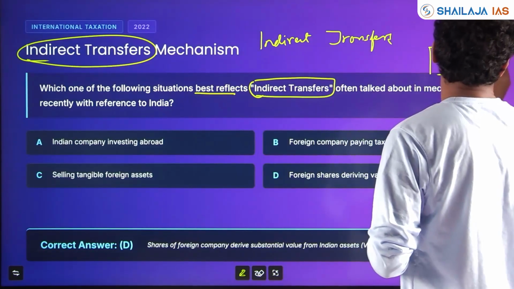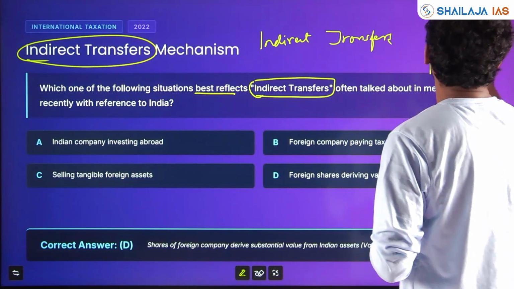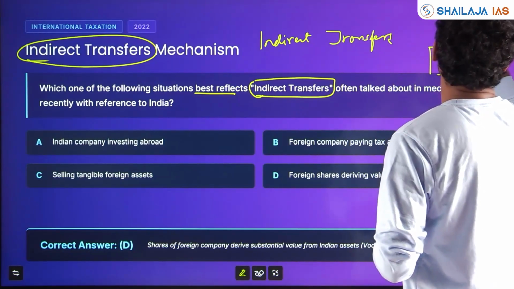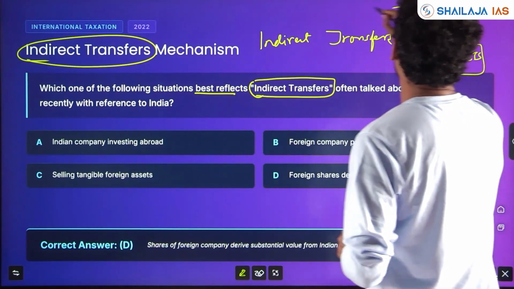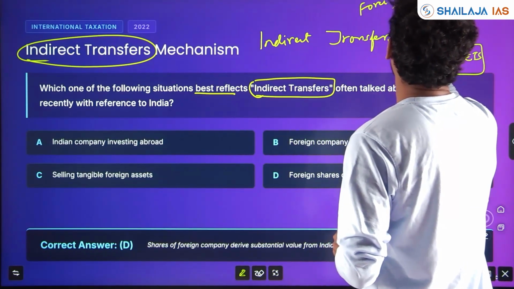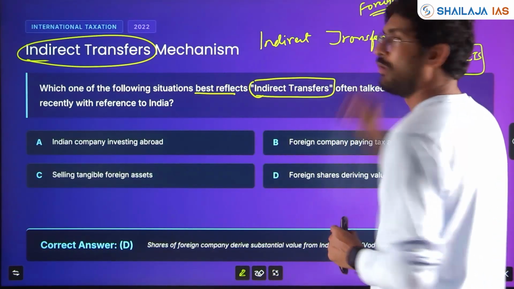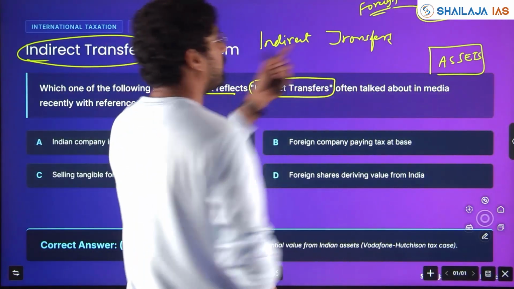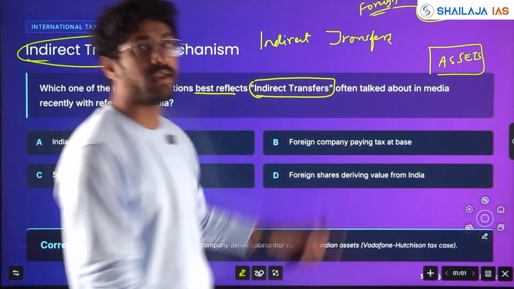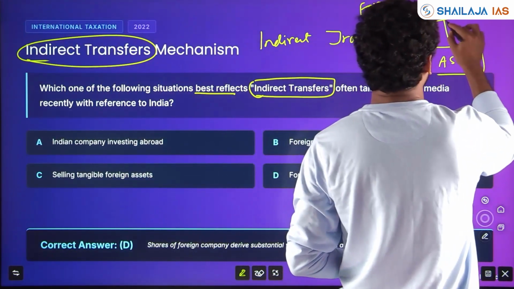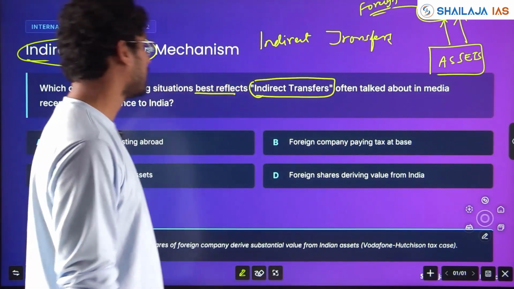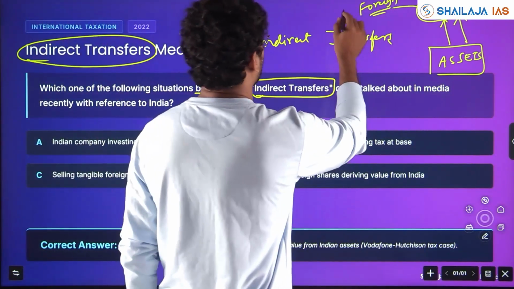All your assets, operations are in India. The company is in a foreign country. To escape tax, what the company is doing is that the shares of the company will be located in a foreign country. However, the assets of the company and the revenue is generated here. That was a case with respect to Vodafone.